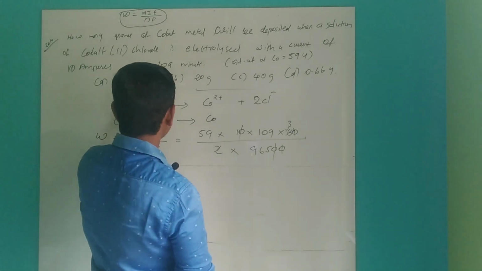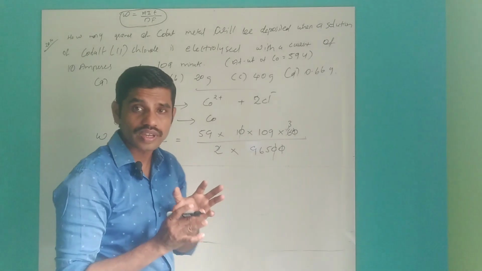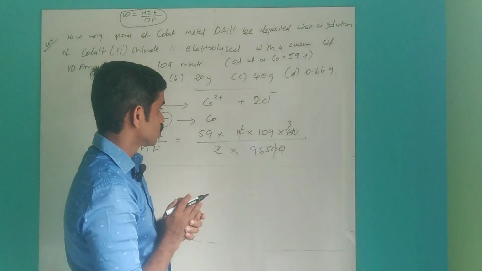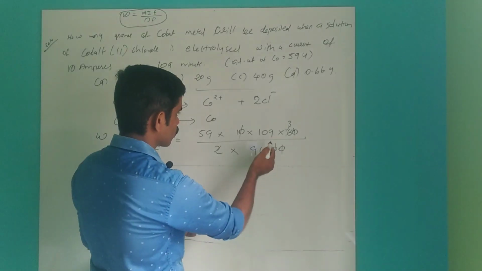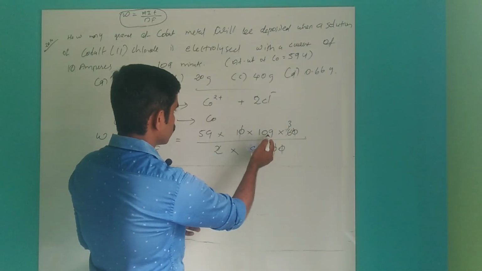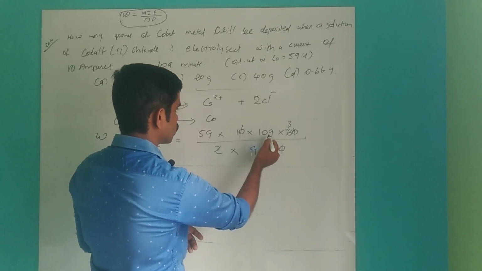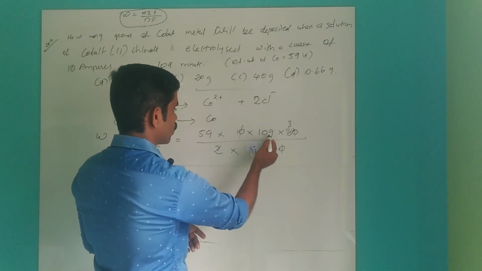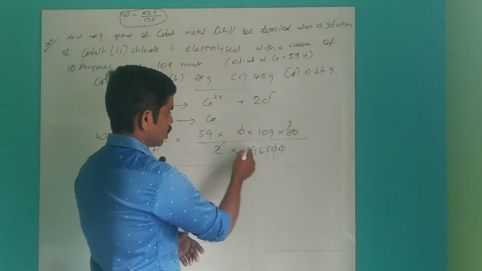So you see the values, a lot of difference is there, so you can take an approximate value. Here 3 into 59 divided by 965.